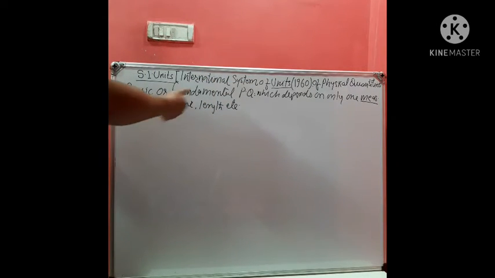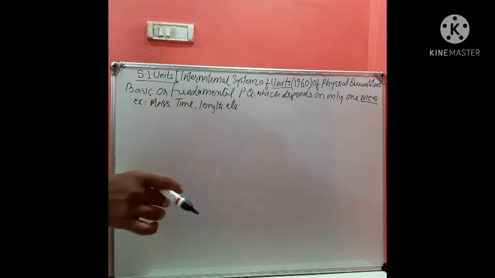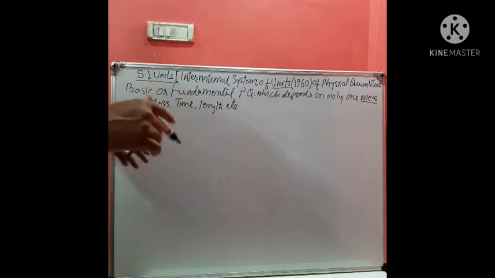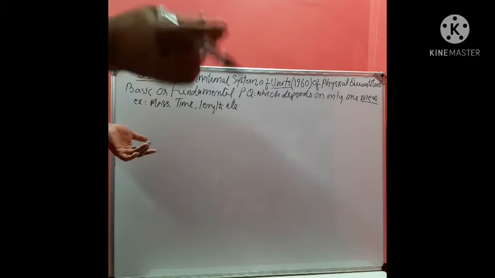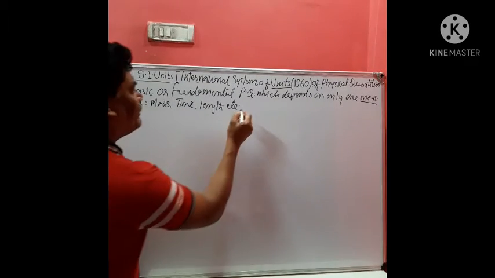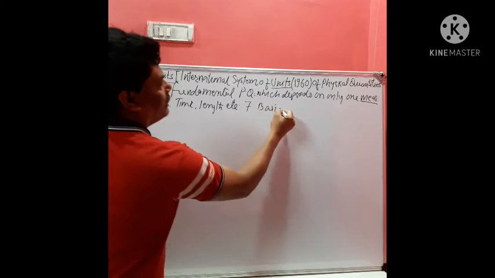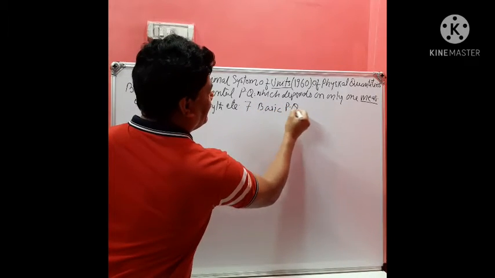Now I am going to draw a table where I will give you the symbol of all physical quantities, their unit, and the symbol of the unit. So, students, we have 7 basic physical quantities.